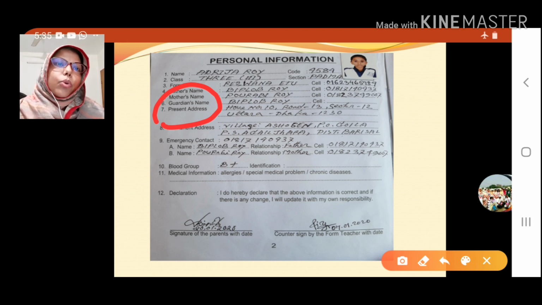So you already know how we fill up the form, because we completed the form in our first term syllabus also. That time we also discussed how to fill up the form, but still you are making common mistakes. So be careful today.